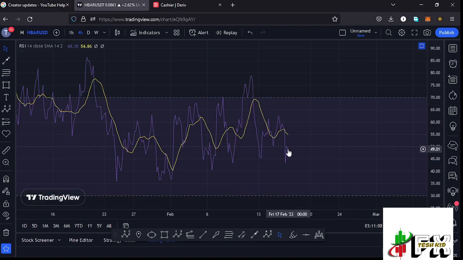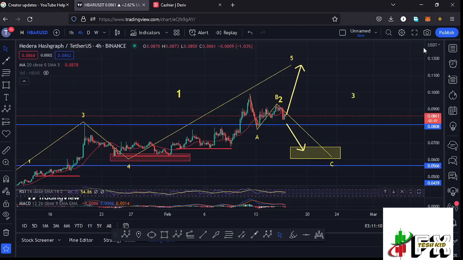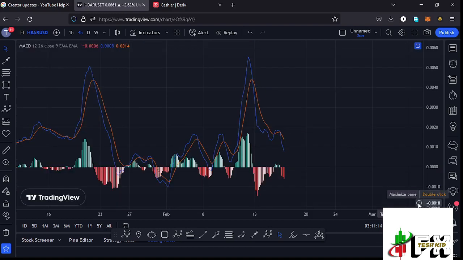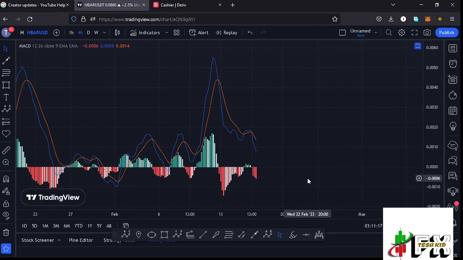On the RSI, we are trading at around the 49 mark, meaning we have massive room to fully support lower prices in the formation of that wave 2. Also taking a look at the MACD, we have been able to print a bearish cross, fully supporting lower prices in the formation of that wave 2. So let's be patient and see how that plays out, and I'll be keeping you updated.